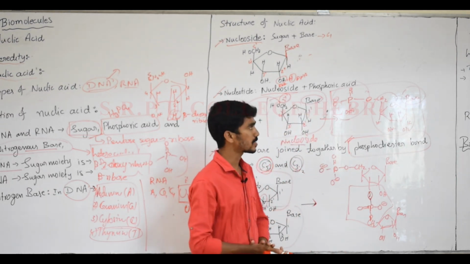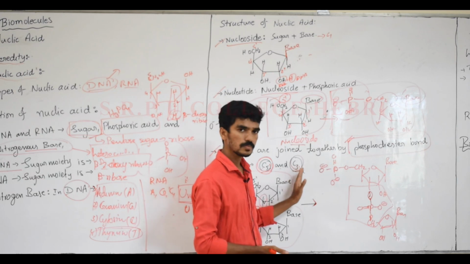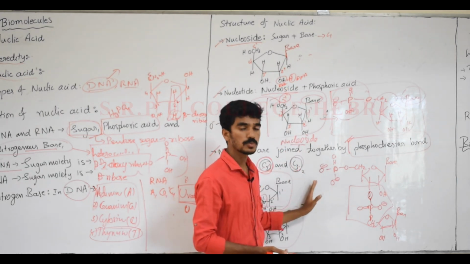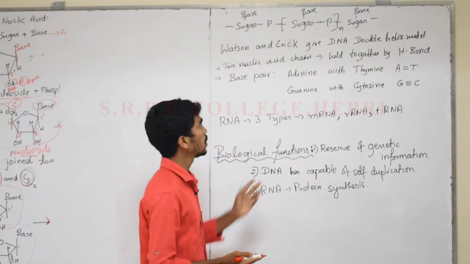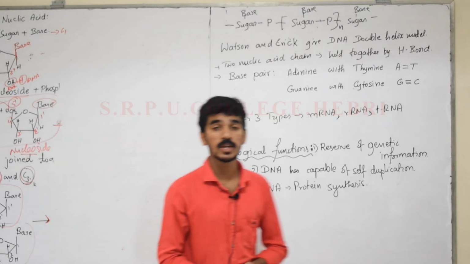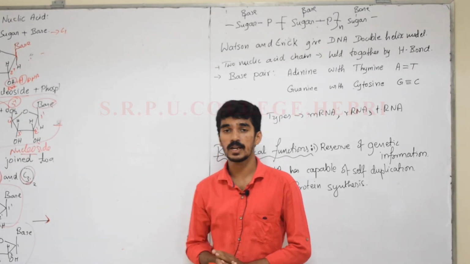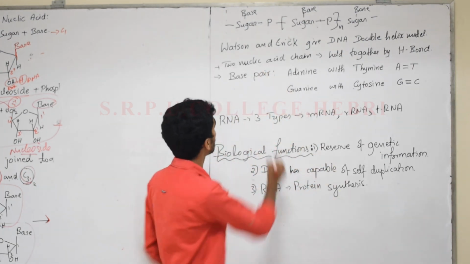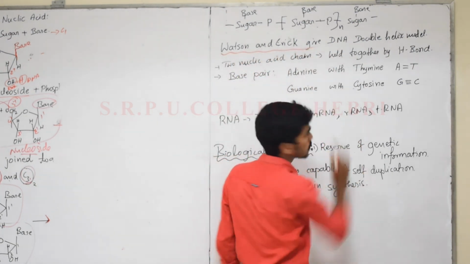Okay, this is about the structure of the respective nucleic acids: nucleoside, nucleotide, and one more, the phosphodiester linkage. Now we will see how the structure of DNA and RNA is present. The structure of DNA and RNA is given by Watson and Crick. Watson and Crick gave the DNA structure.